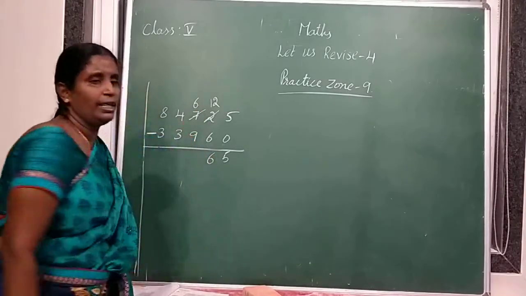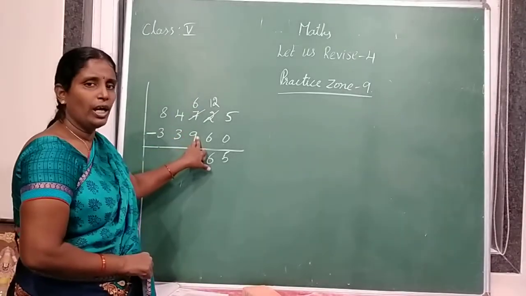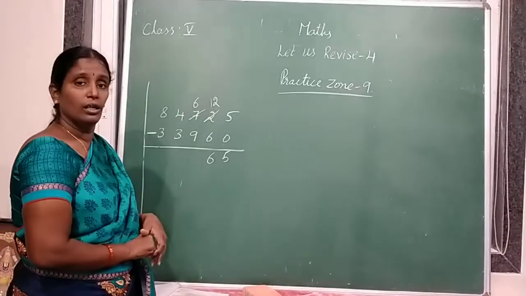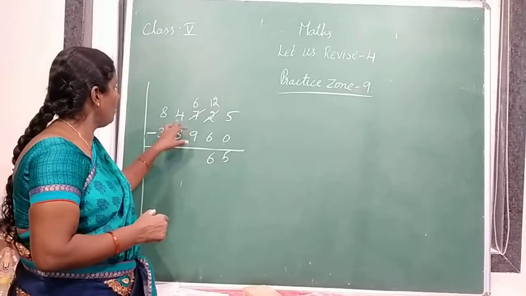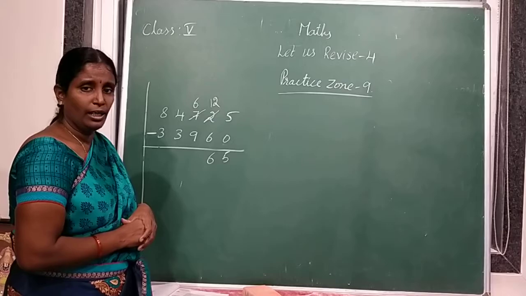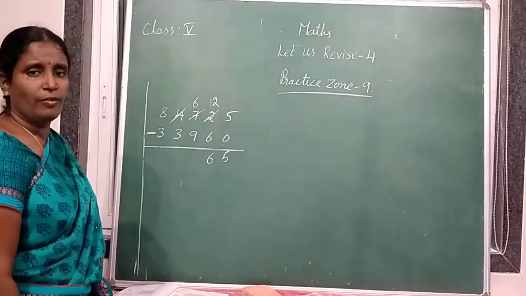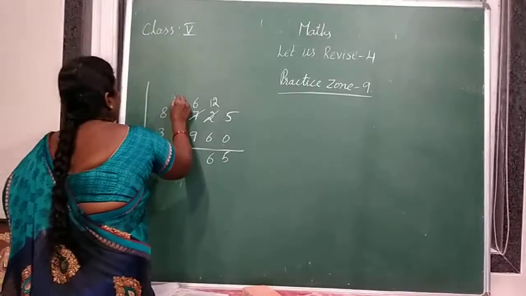6 minus 9, not possible. So again borrow from thousands. Here how many thousands are there? 4. If you take 1 from 4, how much is left? 3. Very good.